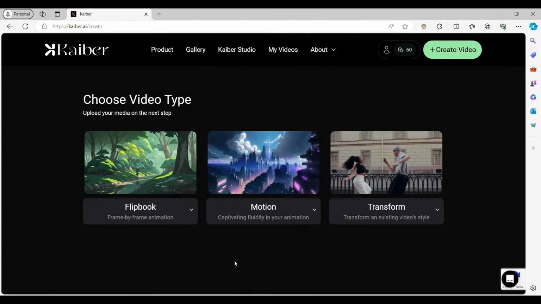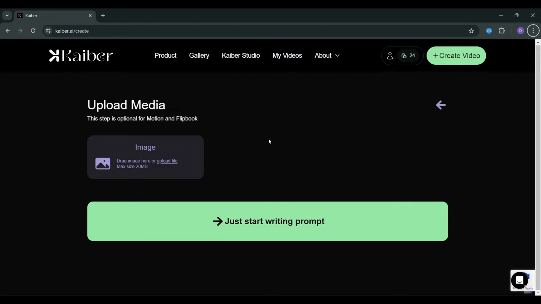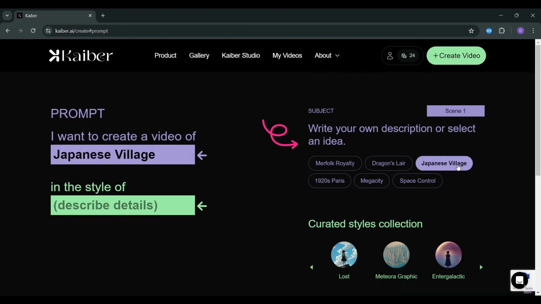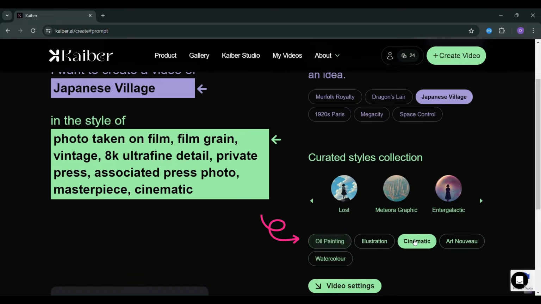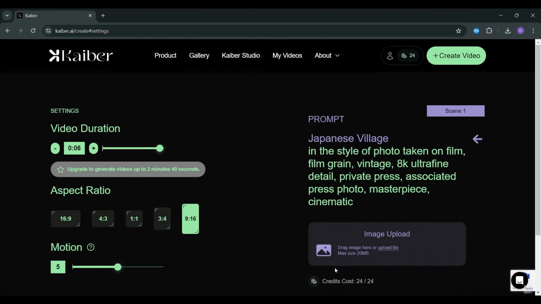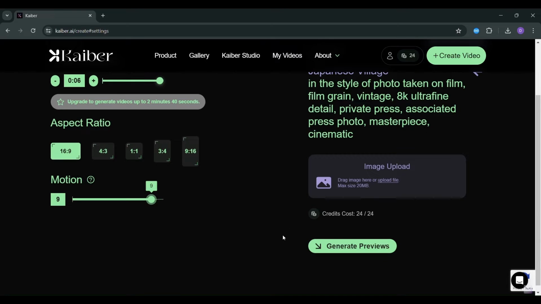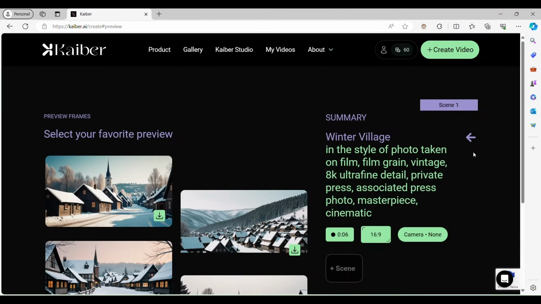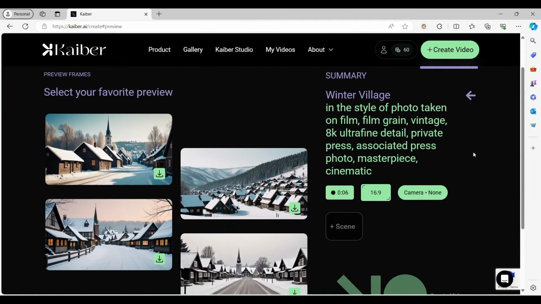Begin by choosing your preferred video type and kickstart your journey by crafting your prompt or selecting curated ideas and styles seamlessly. Now, let's add the perfect finishing touches. Customize your video settings by selecting your desired ratio and fine-tuning the motion level to your liking. Once you're ready, hit Generate Preview to unveil a collection of captivating previews to choose from.